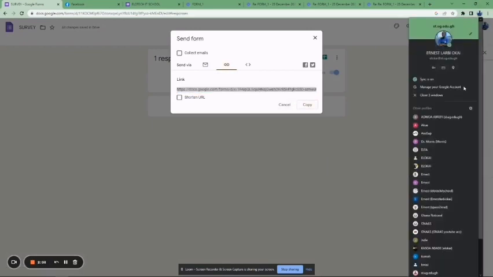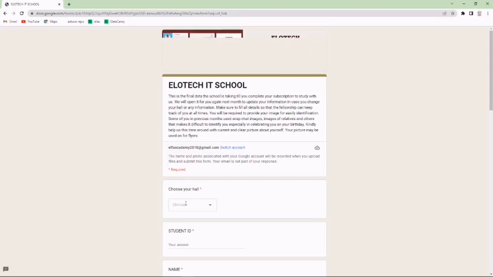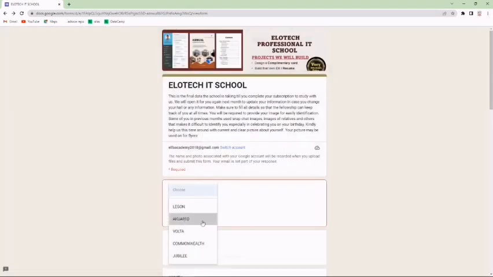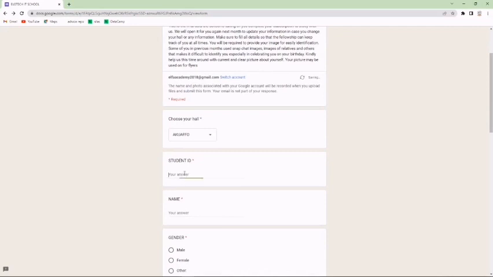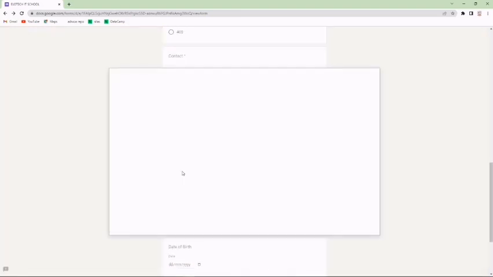Let me use a different email and try to fill it with a different email. If I try with a different email right now, it has to open. I think it's delaying. Okay, but it has opened though. Now let me choose another hall. I'm typing something for the sake of time. Let me type anything. Let me just choose. This thing will delay, but let's try and upload a picture. We are going to upload any picture that we want.